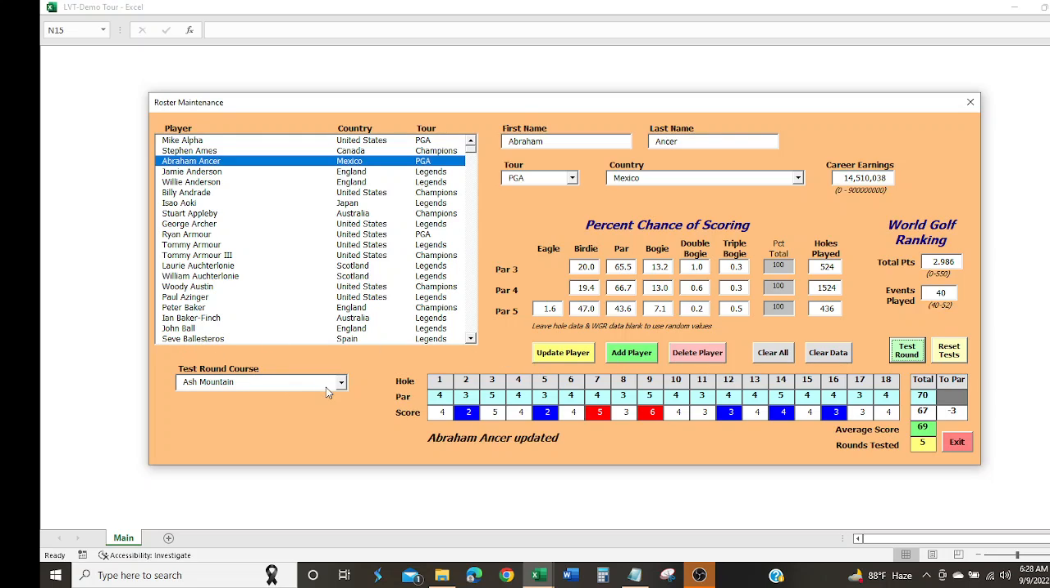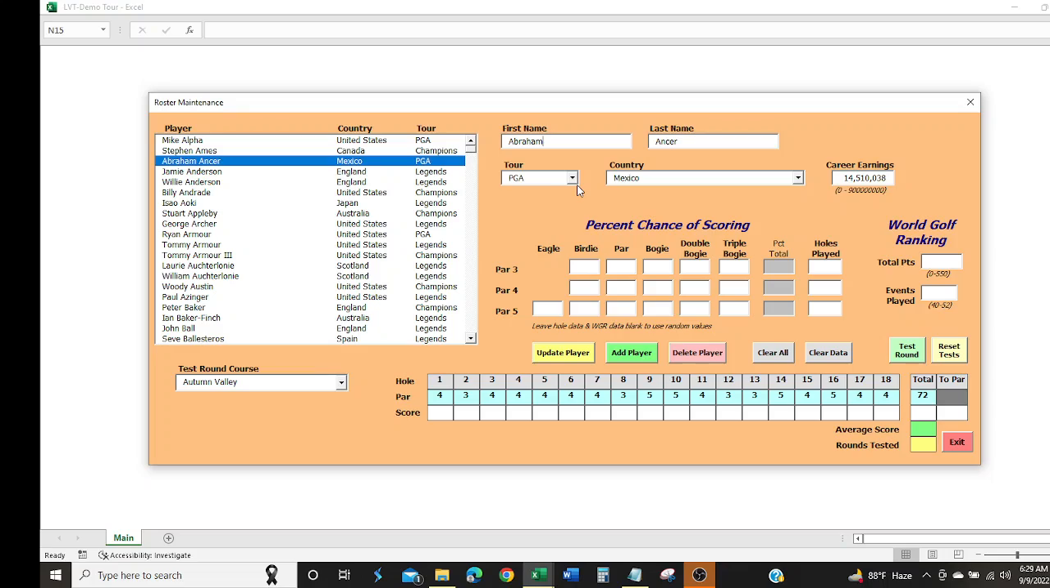You can even change courses in the middle. And so it's over a variety of courses. You can reset the test and start all over again if you want to. So you have all that information available to you to decide how you want to change these numbers. Notice that the numbers can greatly affect the scoring just by changing them just a little bit. You can clear all the data here if you want.